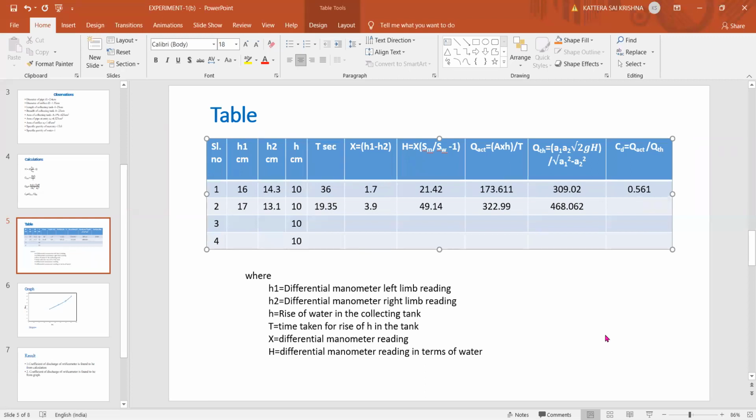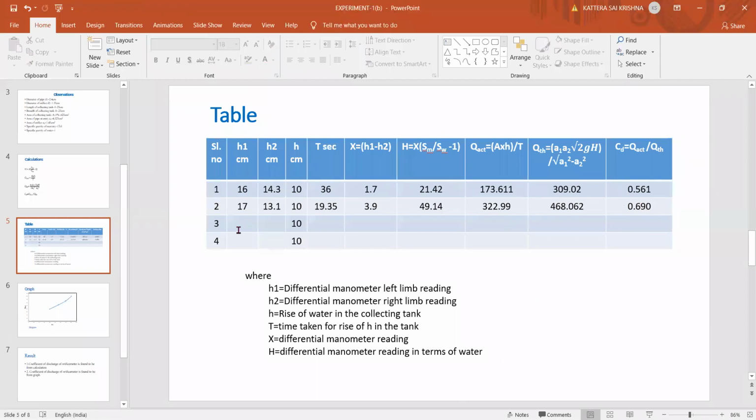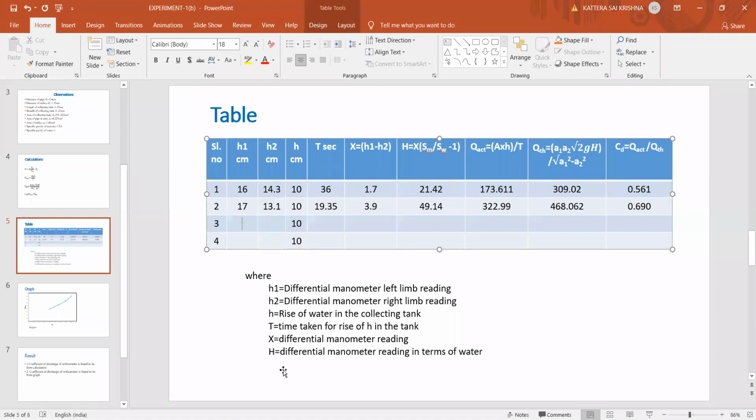Next, coefficient of discharge is Q actual by Q theoretical. So 322.99 by 468.062. 0.690, sir. Right. Okay, so we have completed two values. Next, go for the third reading. The third one is 18. H2 value is 12.1. 10 centimeters rise. Time taken for 10 centimeters rise is 16 seconds.